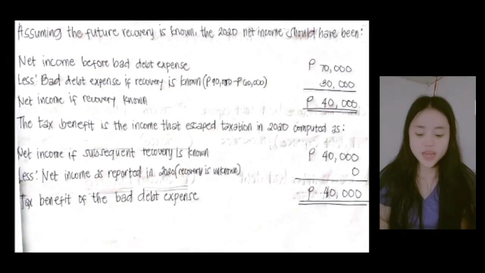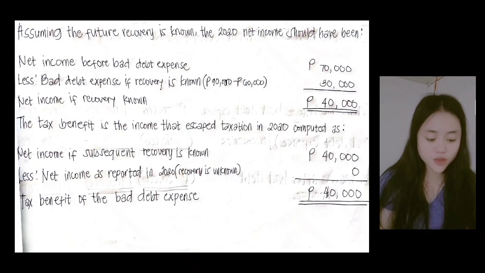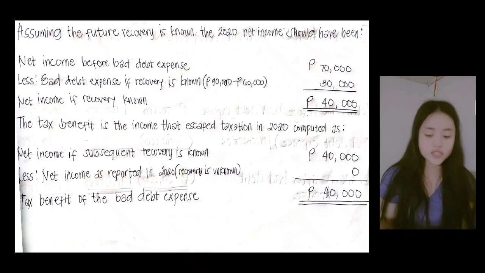We assume the future recovery is known, so the 2020 net income should have been computed as follows. Net income before bad expense is 70,000, less bad expense if recovery is known, 90,000 but different from the 60,000, so the total is 30,000 less. So the net income if recovery is known is a total of 40,000. That is the assumption of future recovery in 2020.